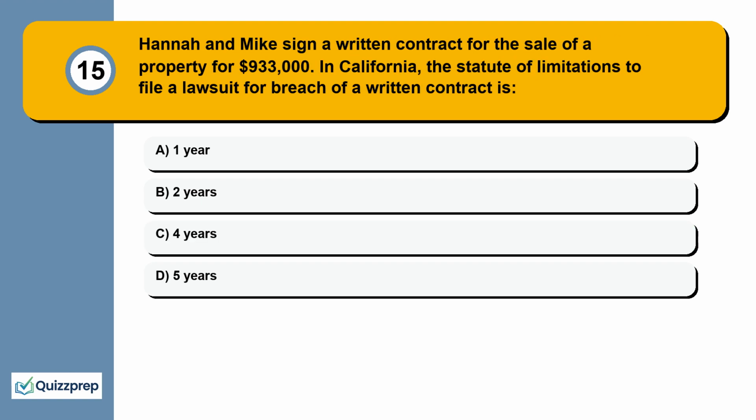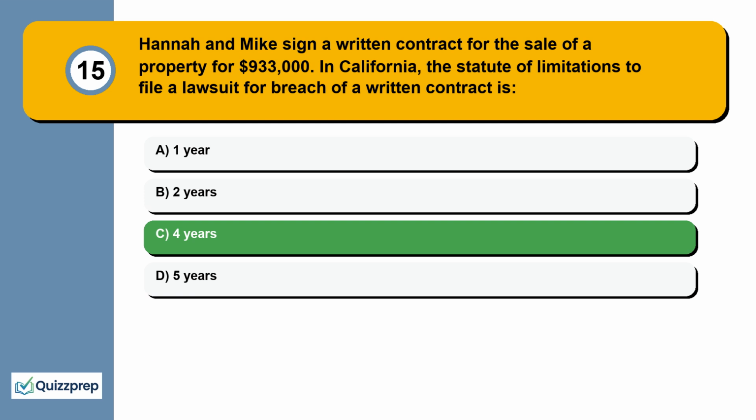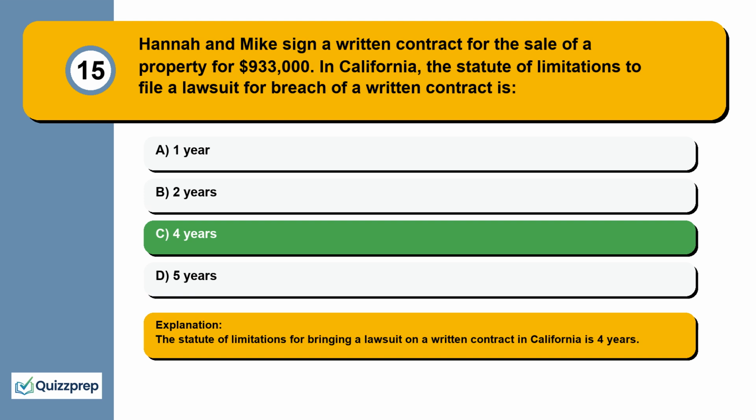Question 15. Hannah and Mike sign a written contract for the sale of a property for $933,000. In California, the statute of limitations to file a lawsuit for breach of a written contract is 1 year, 2 years, 4 years, 5 years. The statute of limitations for bringing a lawsuit on a written contract in California is 4 years.